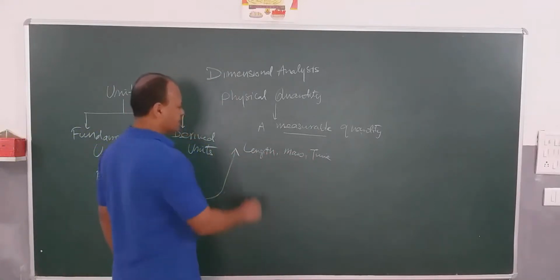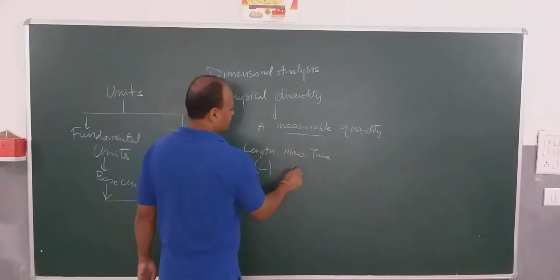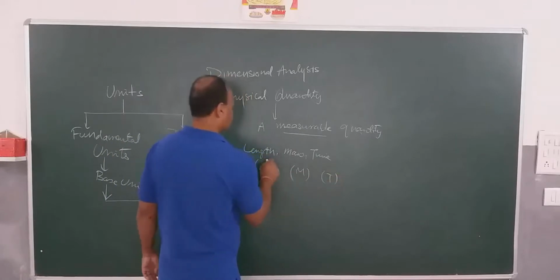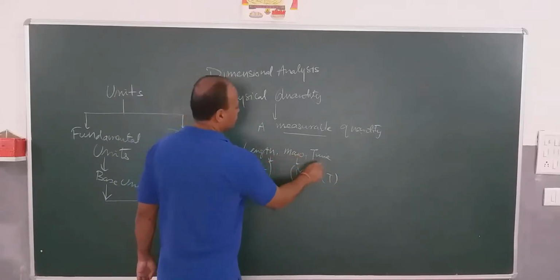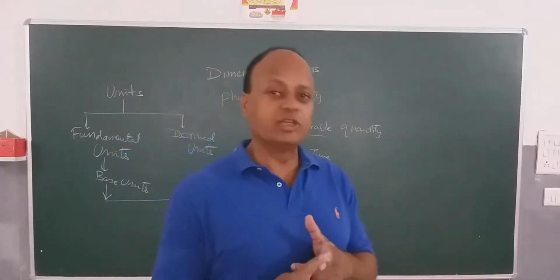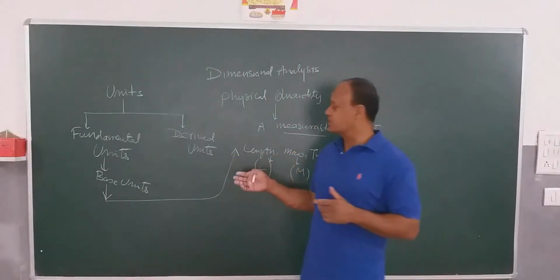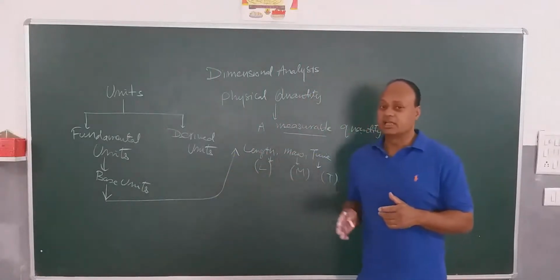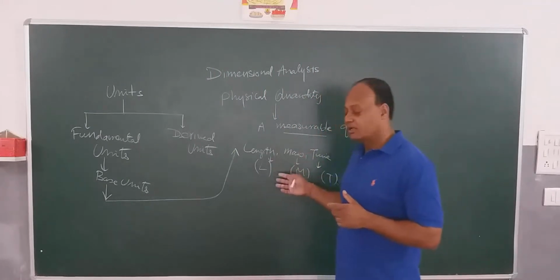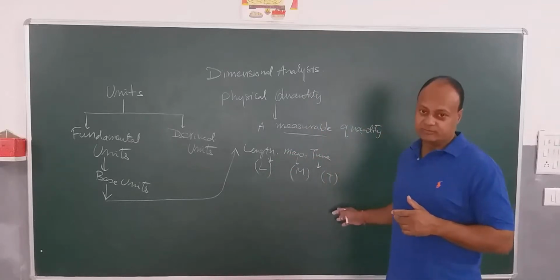Length is denoted as L, mass is denoted as M, and time is denoted as T. So we understood fundamental units are those units which do not depend upon other physical quantities for their measurements, and in the earlier days there were three fundamental units: length, which is L, mass represented by M, and time represented by T.